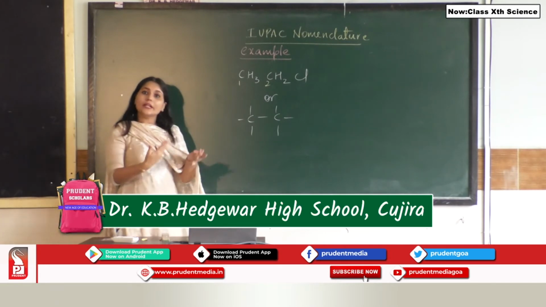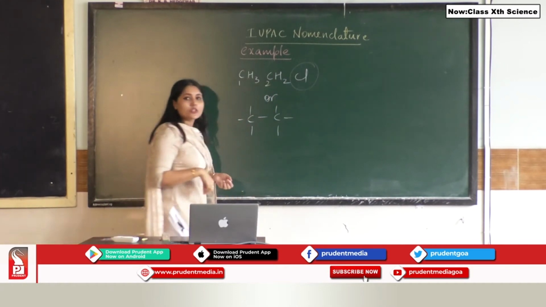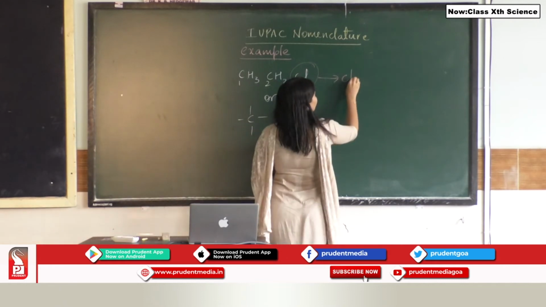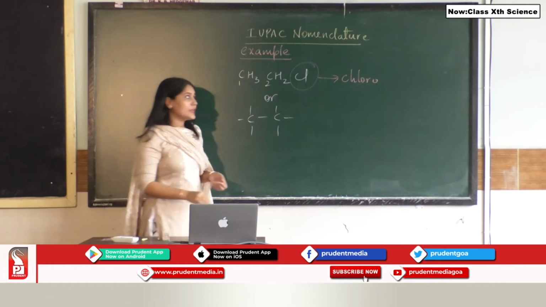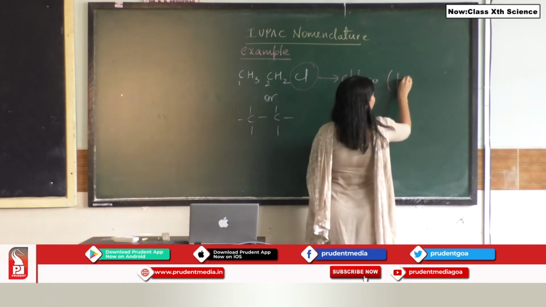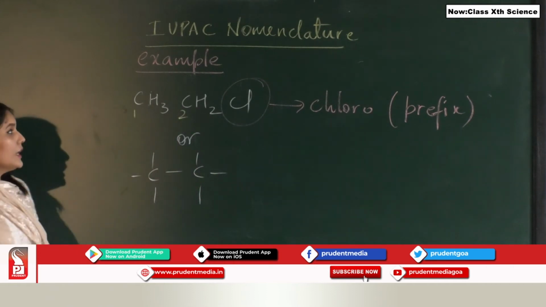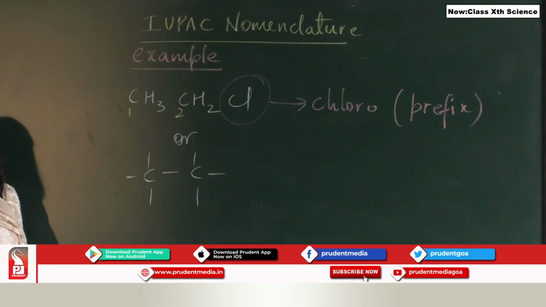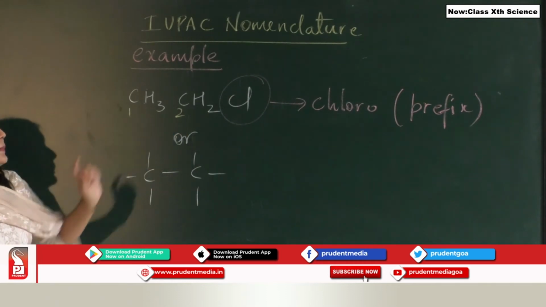So if I tell you to identify the functional group present in this particular compound, your functional group is chlorine, or a halo group which is written as chloro, and which is used as a prefix and not a suffix. Now since there are 2 carbon atoms, we know the word root is eth. And the functional group present is chloro.